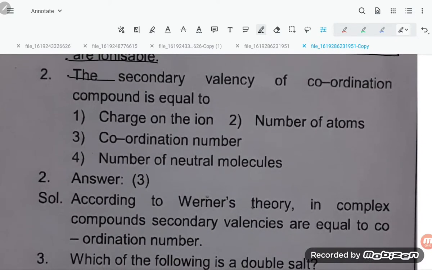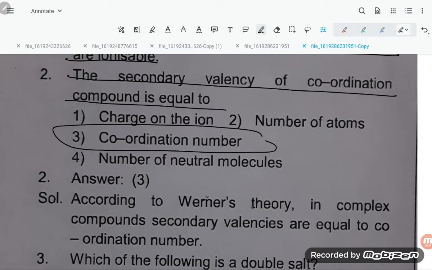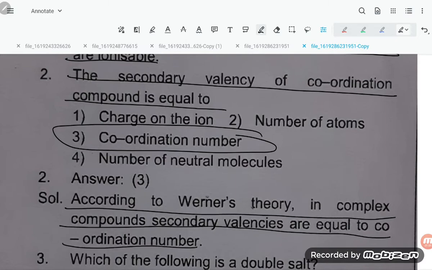Now, the secondary valency of a coordination compound is equal to the coordination number. So the correct option is this one; this is the fundamental question, students. Secondary valency is equal to the number of coordinate bonds, the coordination number. According to Werner theory, in a complex compound, secondary valency is equal to the coordination number.